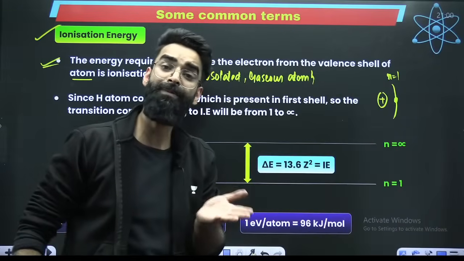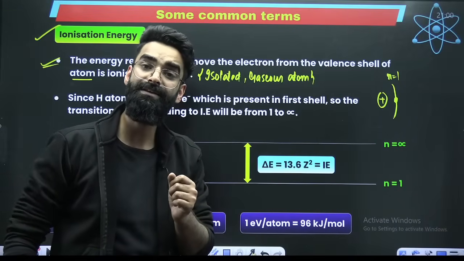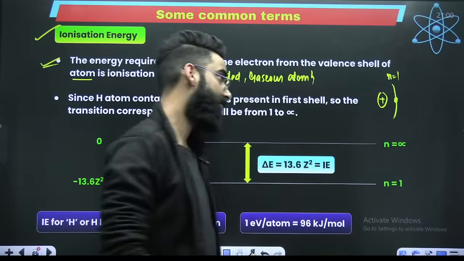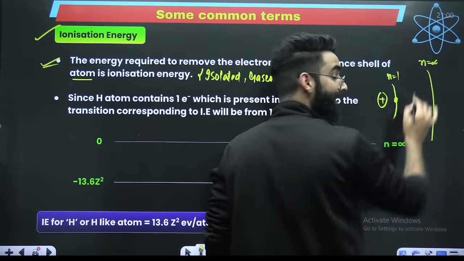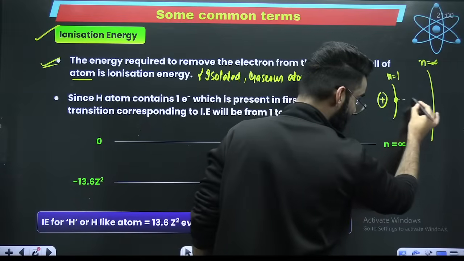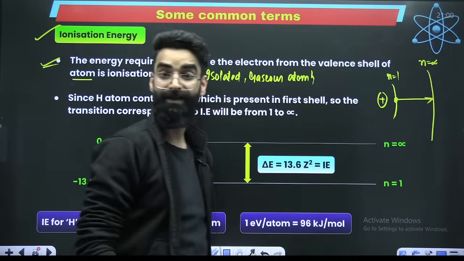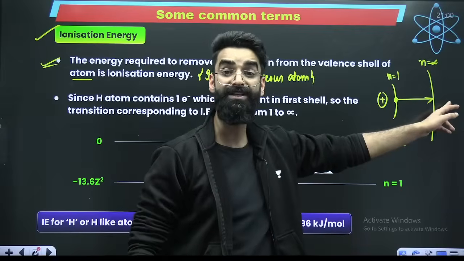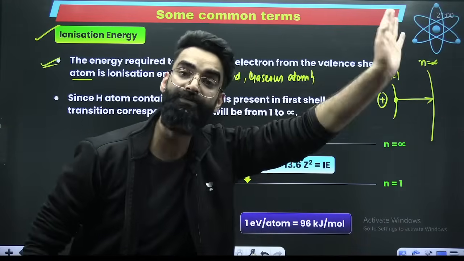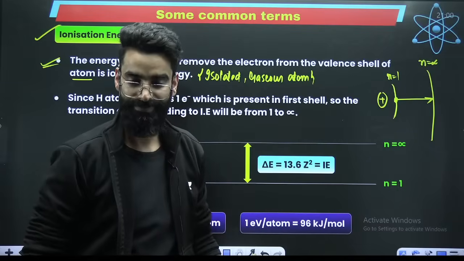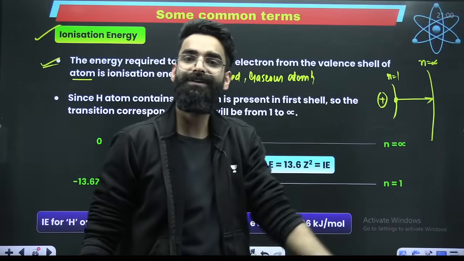Remove this valence electron, that means I want you to take this electron from n is equal to 1 to n is equal to infinity. Because when you shift it from n is equal to 1 to n is equal to infinity, then only at infinity will the electron be out of the influence of the nucleus. That means you have taken the electron out.